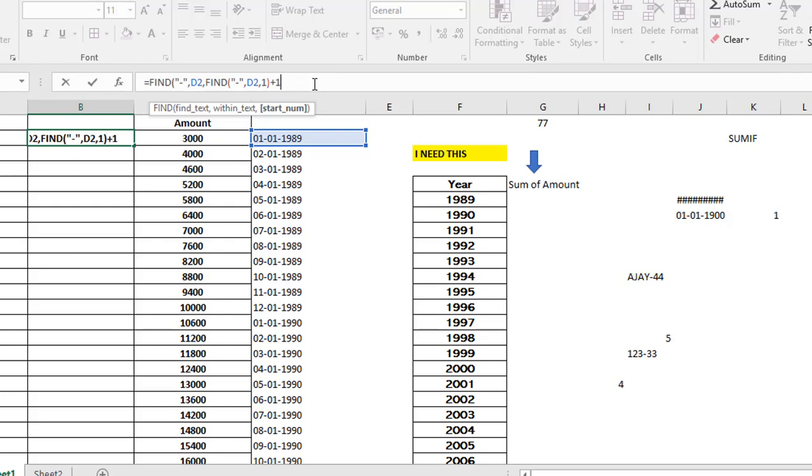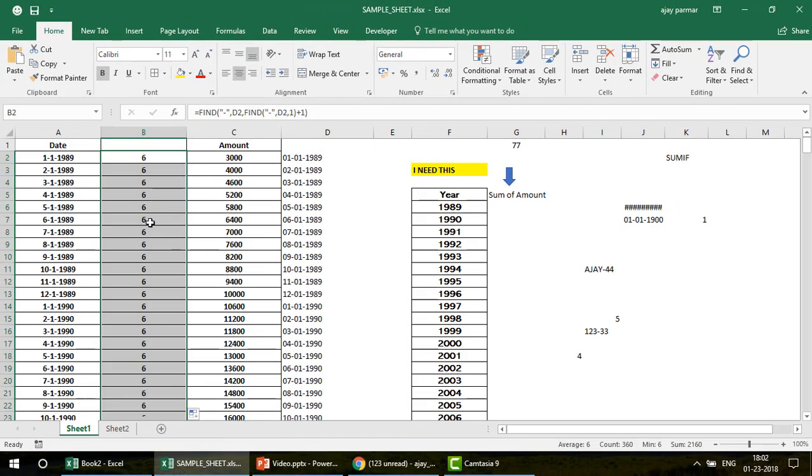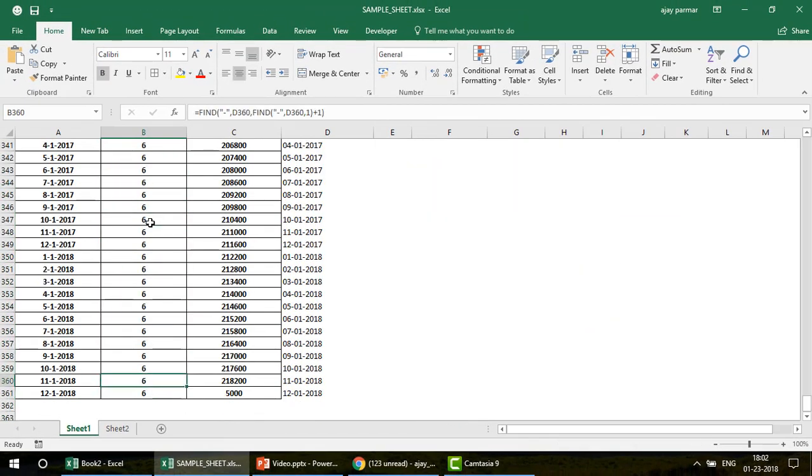In that way what will happen, my search will start from the very next number which is coming after the first hyphen. In that way the formula moves in the forward direction. So it will go to the 0 and then 1 and then hyphen, and then it stops. When it stops, it returns the position of the second hyphen, which is in front of you. So I go and drag this, you see that I have got here 6, 6, 6, right?